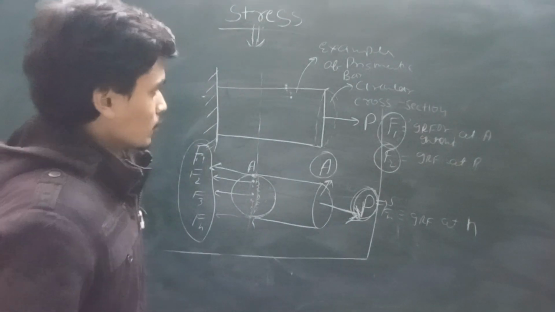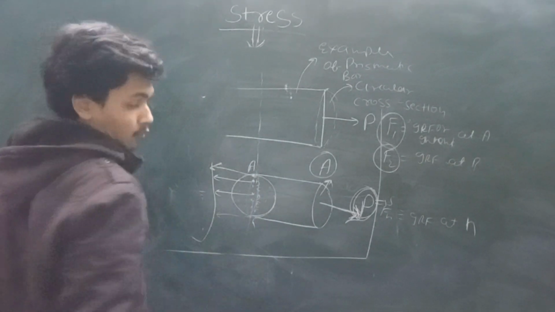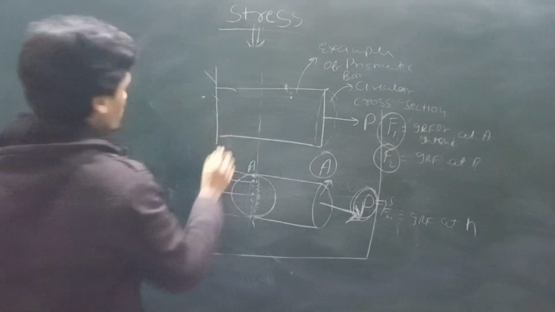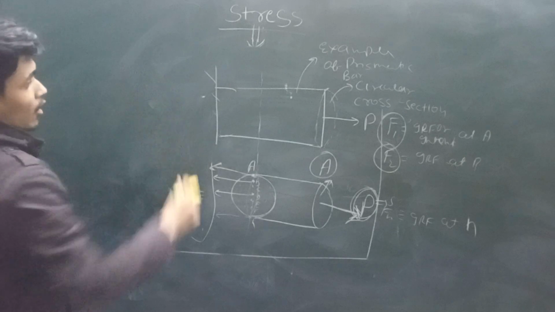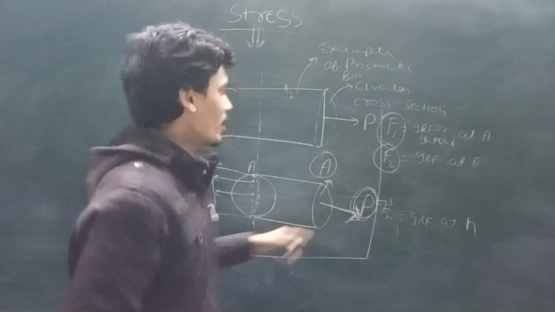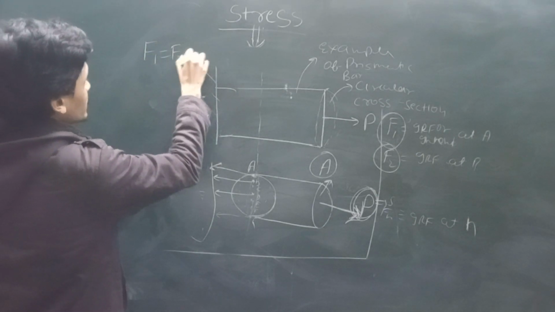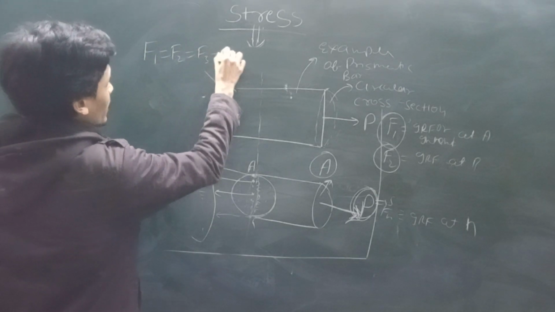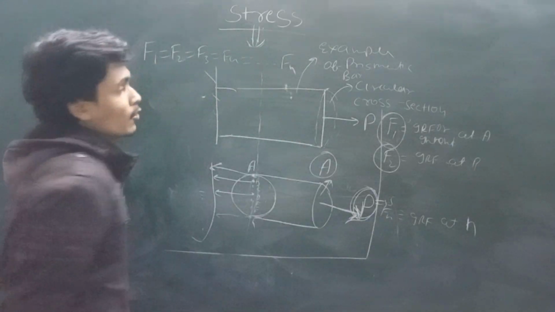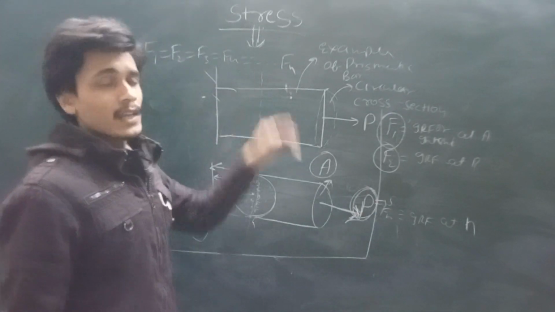Here we take one more assumption. What is the assumption? That all the intensities F1, F2, F3, F4, these all intensities are the same. That means F1 is equal to F2, is equal to F3, is equal to F4, and so on up to Fn.